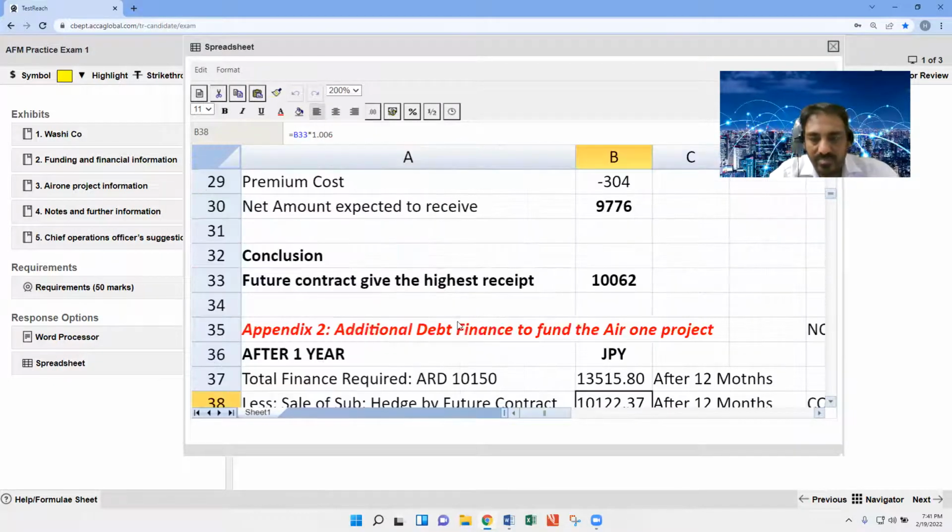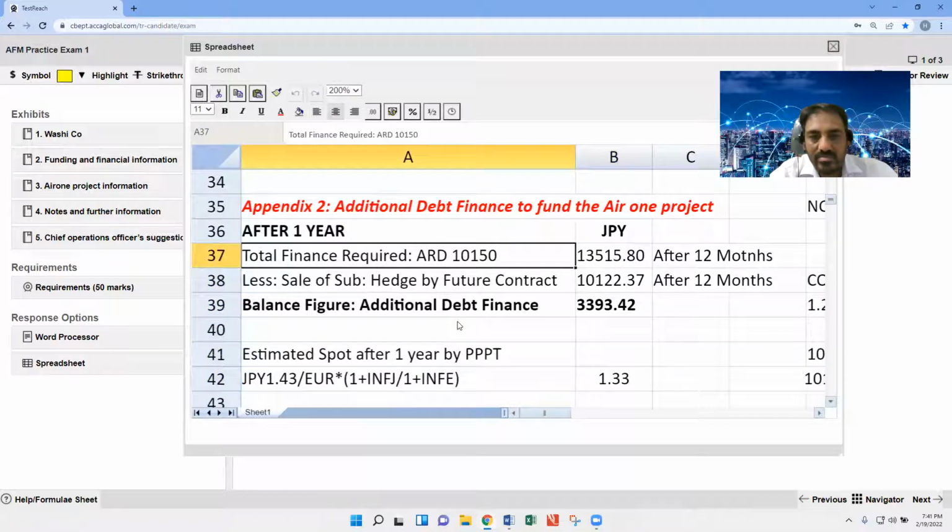Number two, the very important thing: what is the total finance required in Japanese yen? In this question, there is a little bit tricky maths related to the cross rate. Cross rate is not much complicated. It's simple: the division or multiplication between two different rates of the currency.